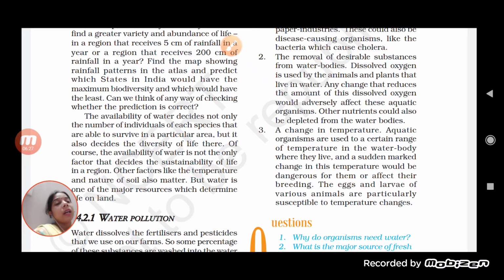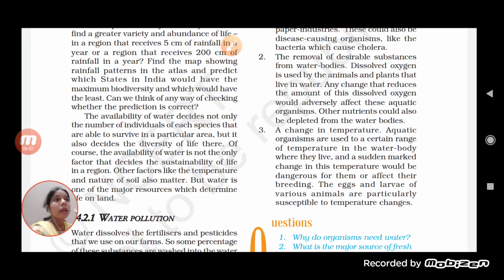See here, the removal of the desirable substances from the water bodies is one of the things that can occur because of water pollution. The first one is the addition of undesirable substances, and the second one is the removal of desirable substances. What is the desirable substance, students? Here the desirable substance is the oxygen, the dissolved oxygen present in the water.